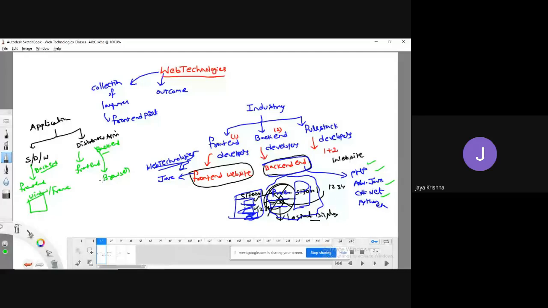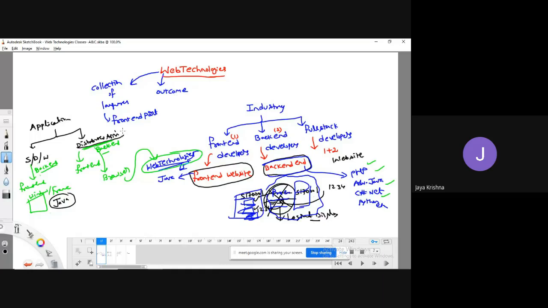So to develop the front end part of distributed applications, we are going to study the subject web technologies. To develop the front end part of standalone applications, desktop applications or Windows applications, we have already studied Java. That is the main difference between web technologies and Java.